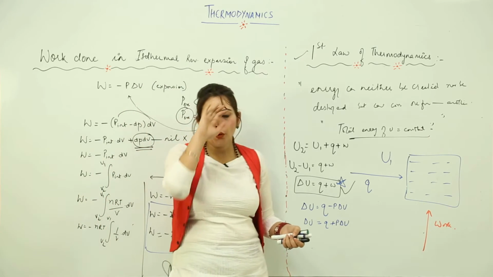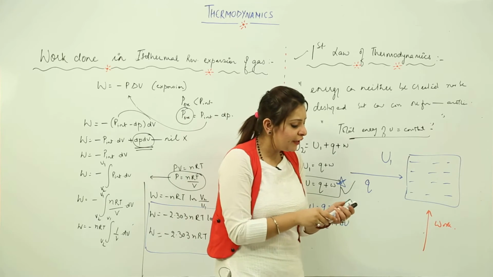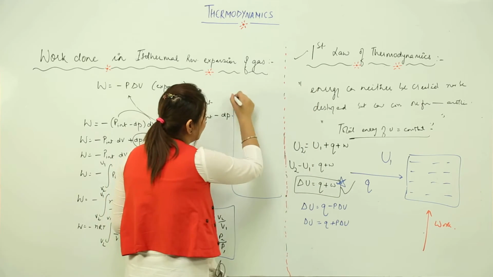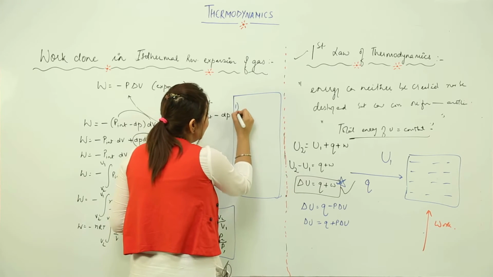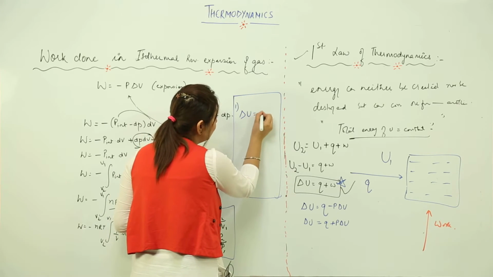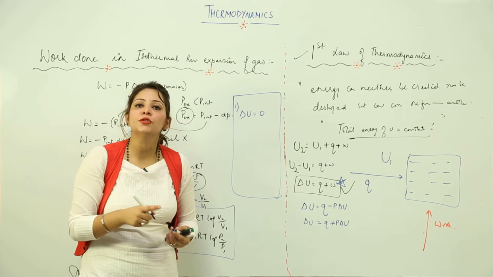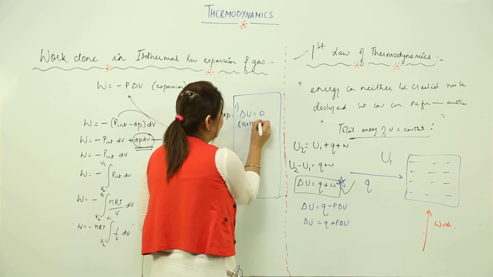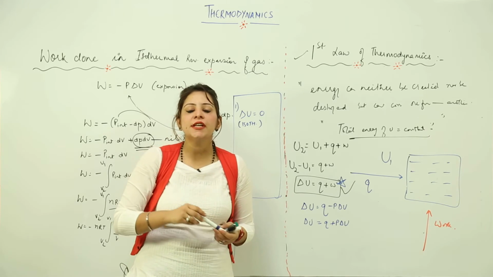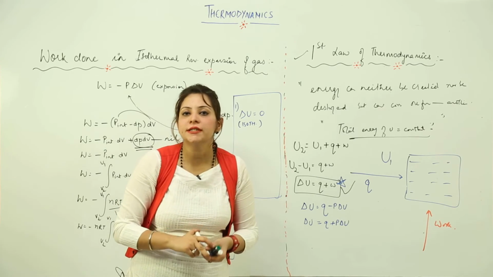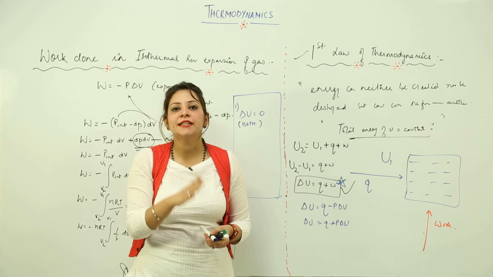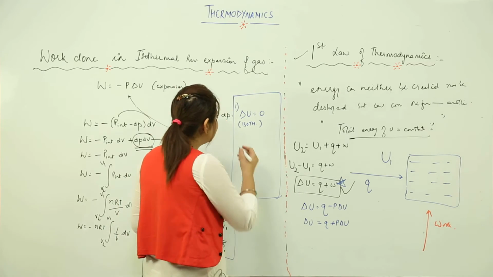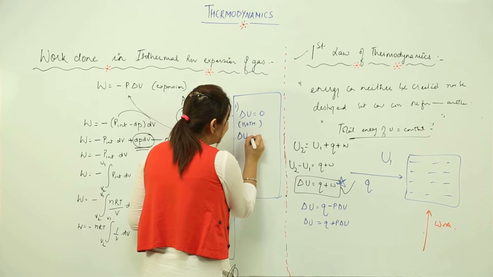Keep in mind a few points. I'm just going to sum up a few important points here. See, delta U is equal to 0. When is it equal to 0? It is equal to 0 for an isothermal process. When a reaction or process takes place at constant temperature, then delta U is assumed as 0. It is actually 0.